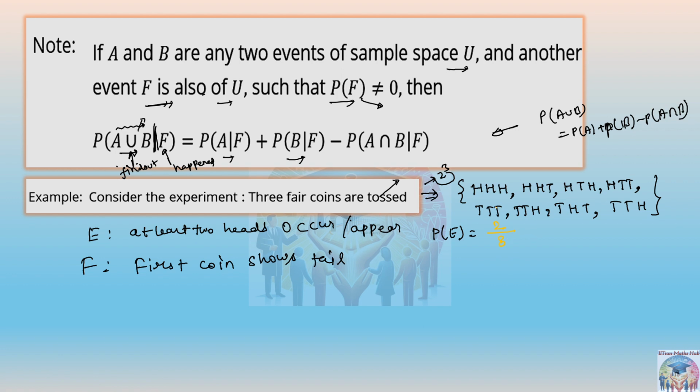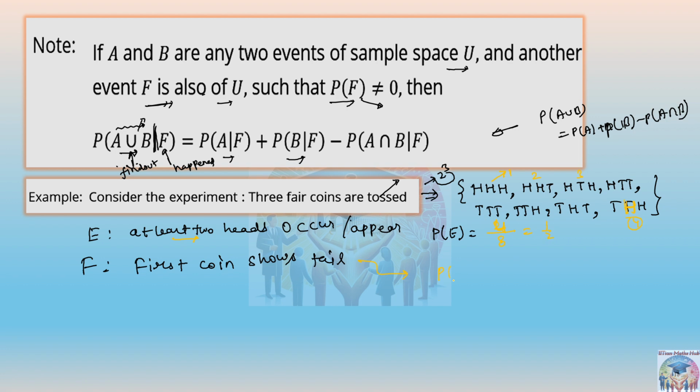Two or four? One second. At least two heads, right? So at least means what? Minimum two, maximum three is also possible. So minimum two, and this is also possible: one, two, three. So three, and one more should be there. THH is there. Yeah, so this is four. So 4 by 8 is the probability, that is 1 by 2, right?